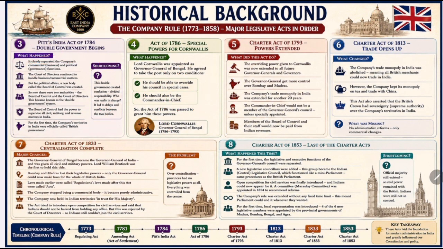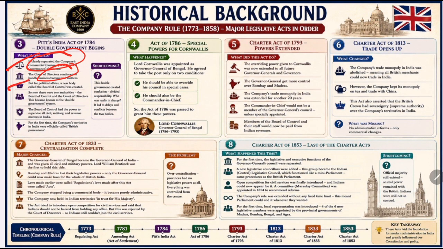First, commercial and political functions were separated. For the first time, a clear distinction was made between commercial activities, trade and business, and political activities, administration and governance. This brought greater clarity. Second, the Court of Directors continued. They still continued with their trade, commerce, and financial operations. In simple words, they were handling the company's business affairs.